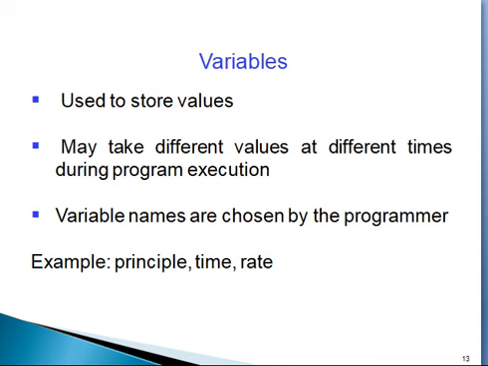Examples: date, time, rate of interest, principal, increment, decrement, average, area, perimeter, like that. We use these variable names.